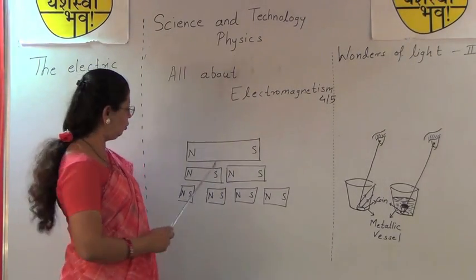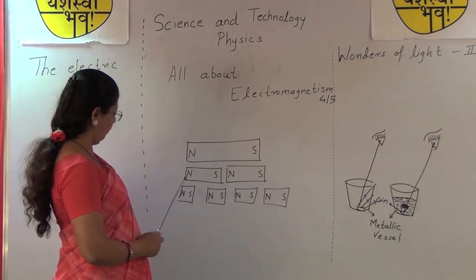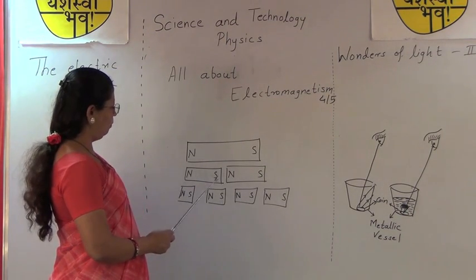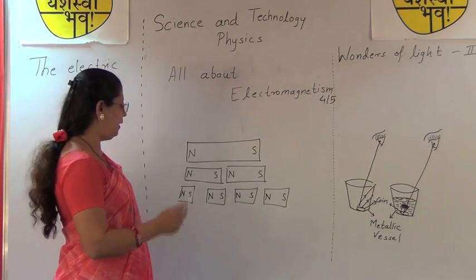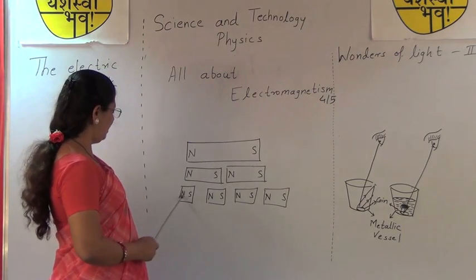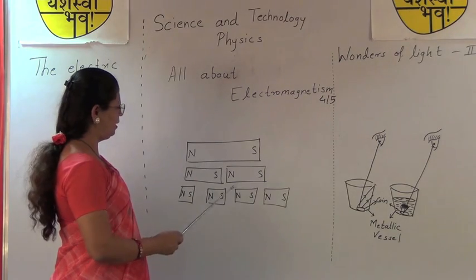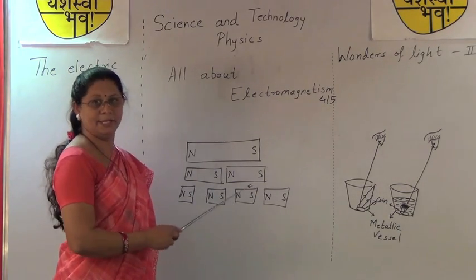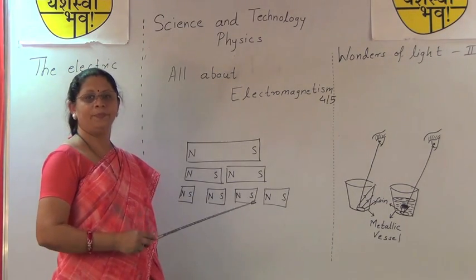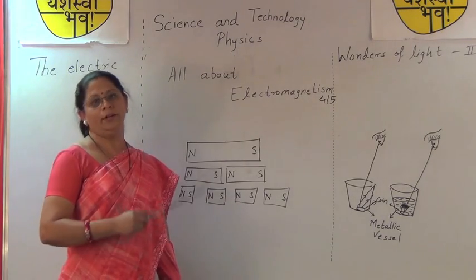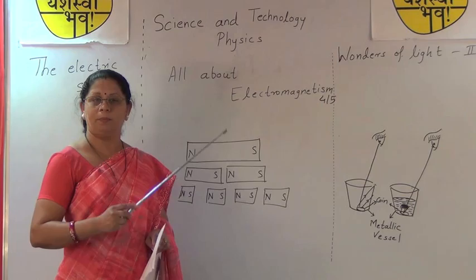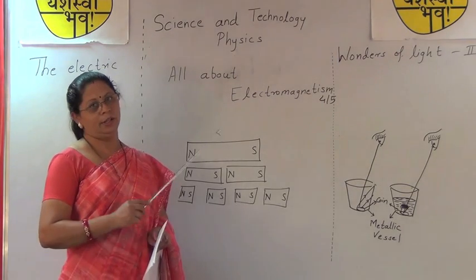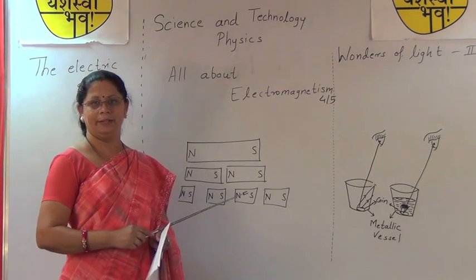When it is cut into 2 parts, again we can see North and South Pole exist on these bar magnets. When it is cut again, we again get North Pole and South Pole for each piece of the magnet. So we can give the answer on the basis of this diagram, and we can show why it is not possible to isolate the North Pole and South Pole of a magnet.